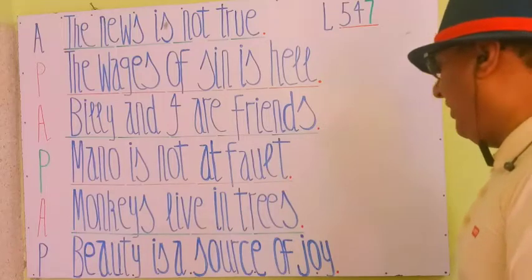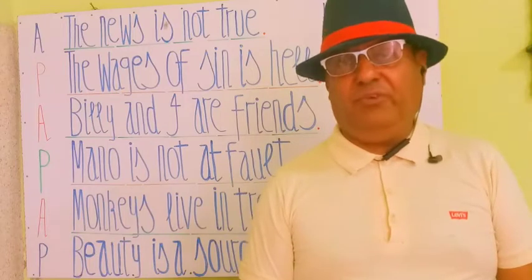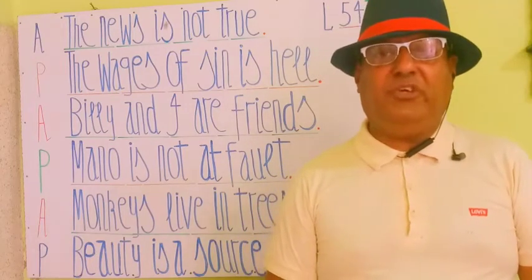Beauty is a source of joy. The preposition of will be used here. Beauty is a source of joy.